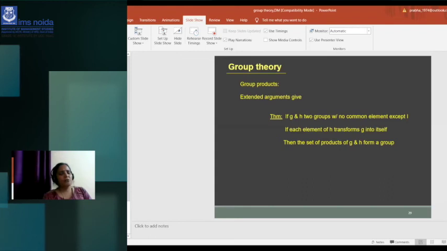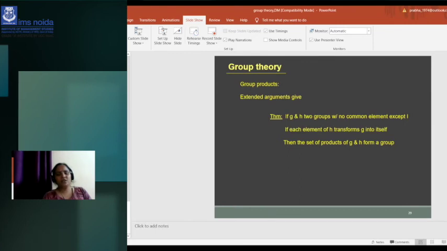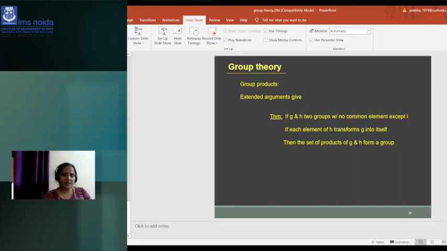So addition rules are like: if a and b are two elements of a group, then a plus b equal to b plus a, which is known as the commutative law of addition. If there are three elements a, b, c, then a plus b, first we add, then to the result we add c, that equals a plus the result of b plus c. That becomes the same. So that is the rule of association. You can say associative law under addition.